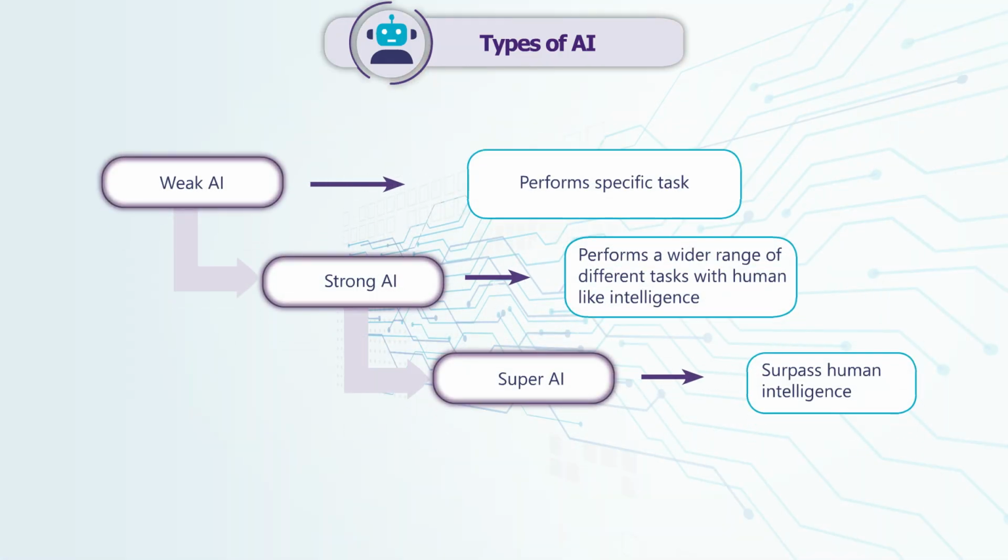Weak AI performs specific tasks. Strong AI performs a wider range of different tasks with human-like intelligence. Super AI surpasses human intelligence.